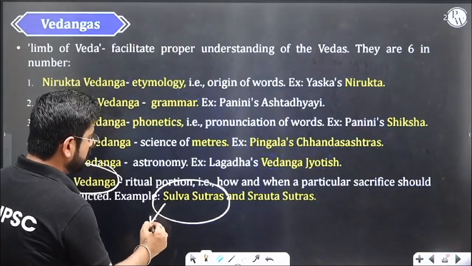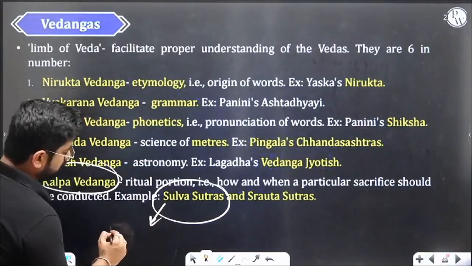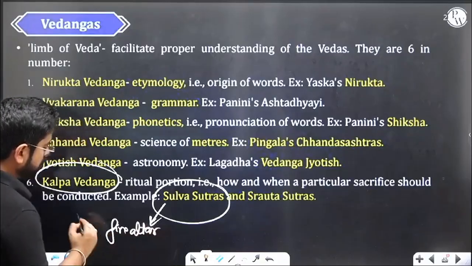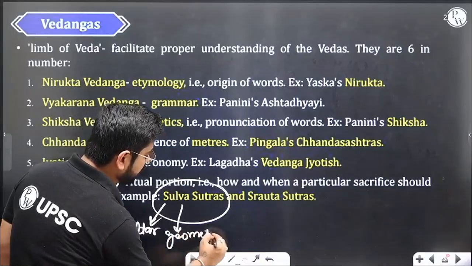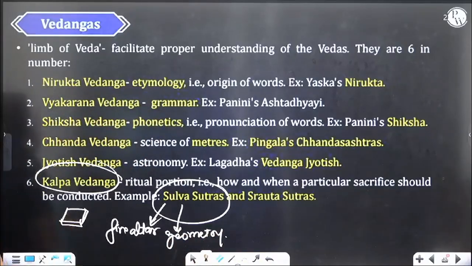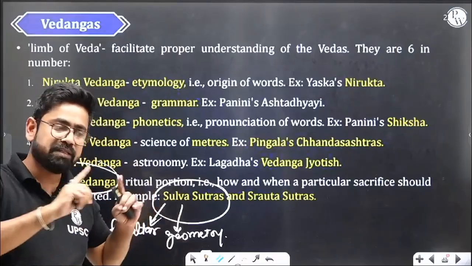Now what is Sulva Sutra? Sulva Sutra is basically, it also talks about how to make a fire altar. If you want to make a Havan Kund, how to make that? So basically Sulva Sutra also deals with geometry, because without explaining geometry, you cannot tell me how to make this fire altar. Right? How much depth is required, at what angle I should create these steps and all.